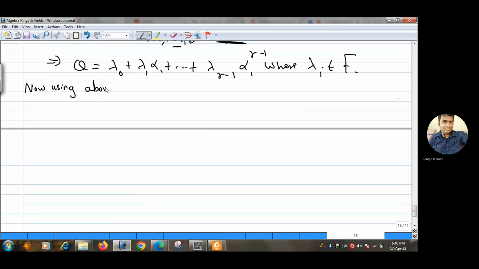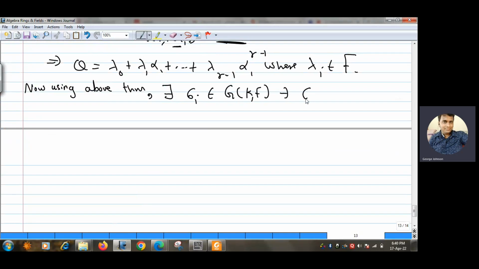So using the above theorem, we can say that there exist sigma i's belonging to G(K/F) such that sigma i of alpha 1 is nothing but alpha i for every i. Okay, so now see, sigma i is a member of G(K/F).